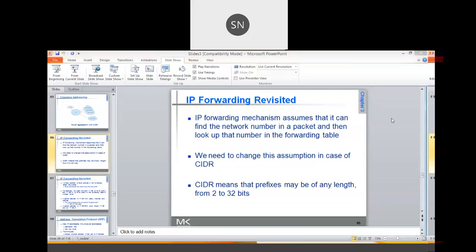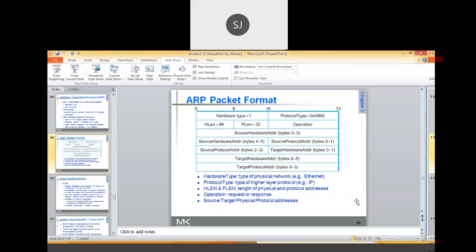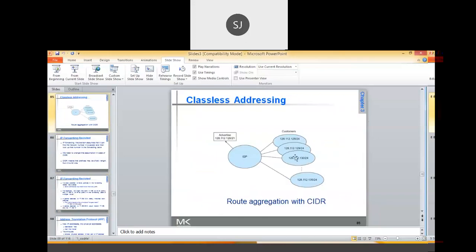Two bits. Okay, the first two bits are matching. So now what is your CIDR? What is your supernet ID or aggregation ID in this case? So 128.112 dot, how many bits are matching?